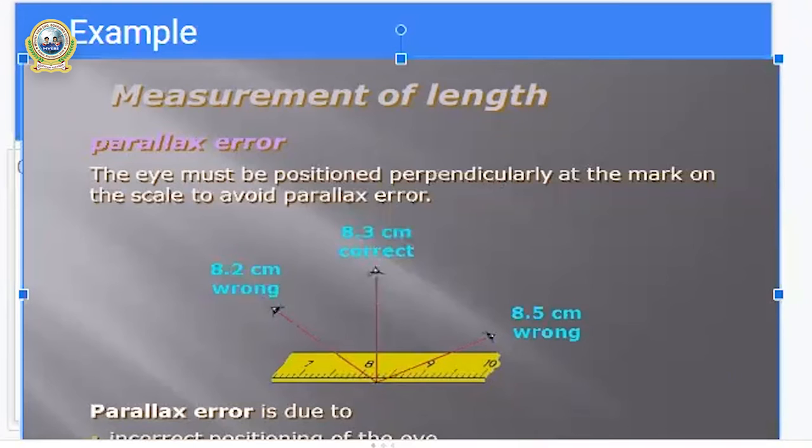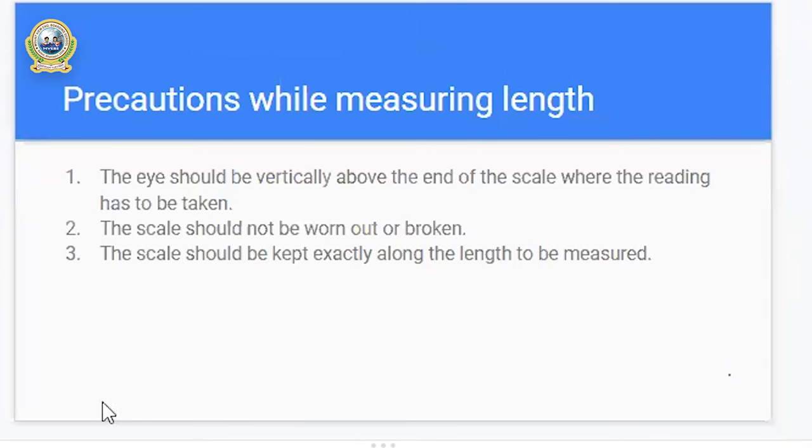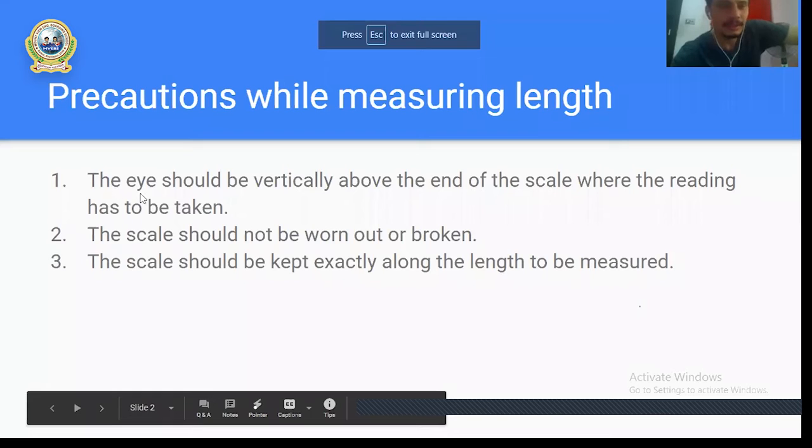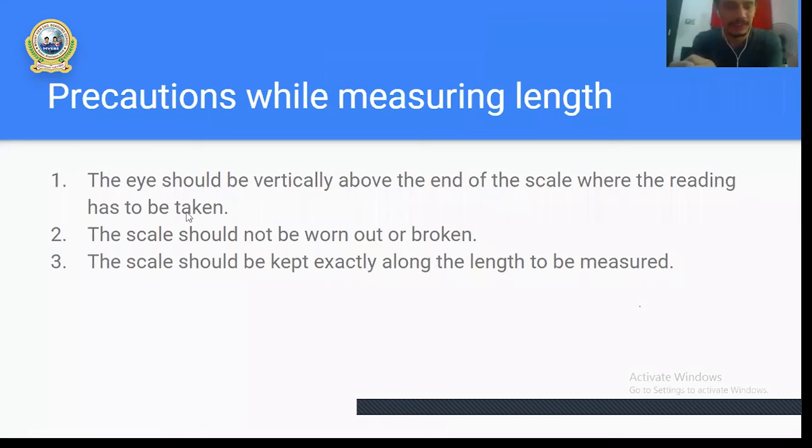So while measuring length, what has to be done? The eye should be vertically above, above the end of the scale, so that you can take the reading properly.